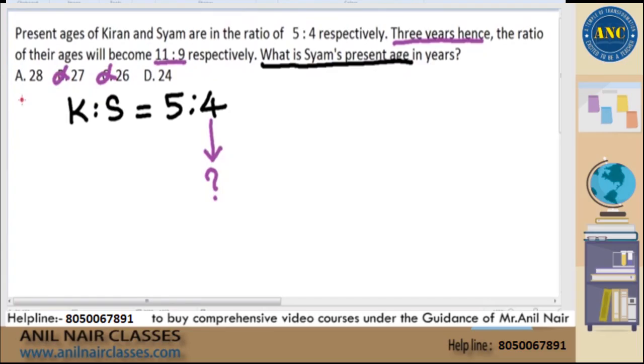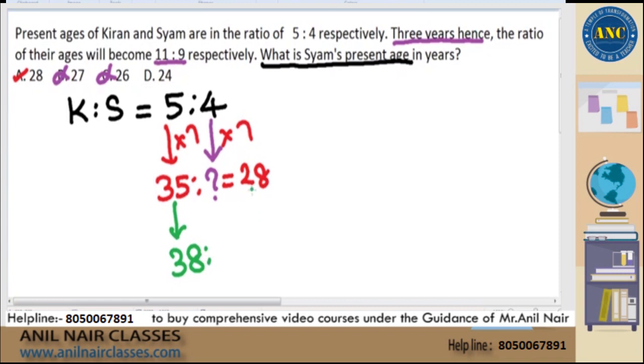Now choose any one option of your choice. Suppose I choose 28, 4 is becoming 28, multiply by 7. 5 also multiply by 7. It is 35. But the question says 3 years hence. He is 38 three years later. He is 31 three years later. The ratio becomes 11:9? 38:31 is not 11:9. Therefore this is incorrect. This should be correct.